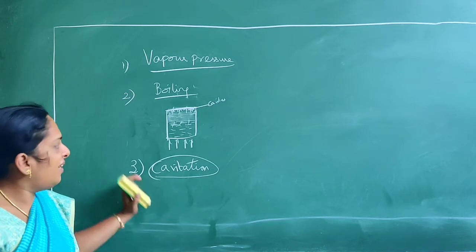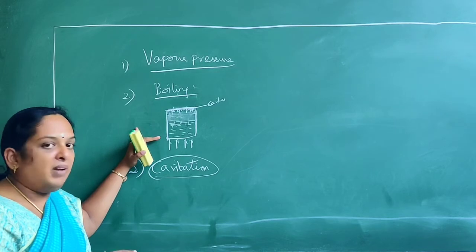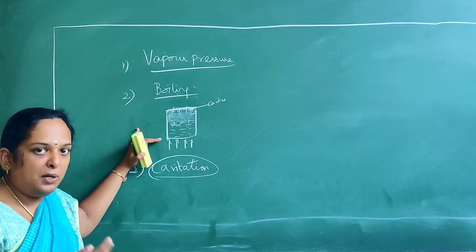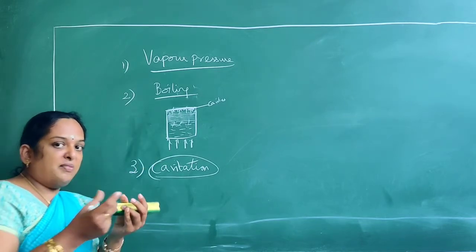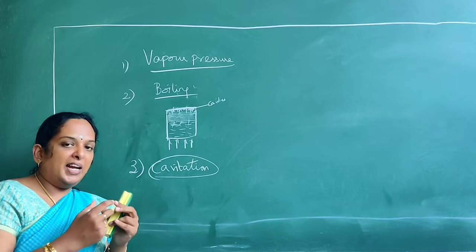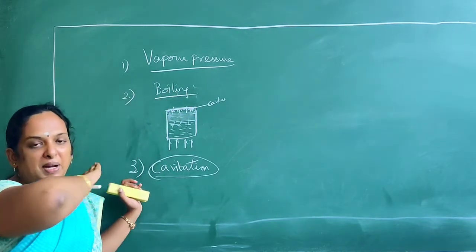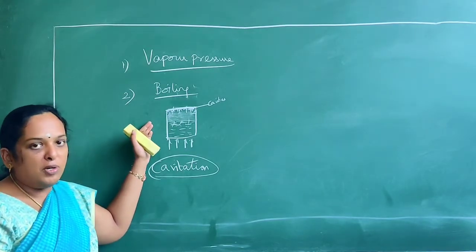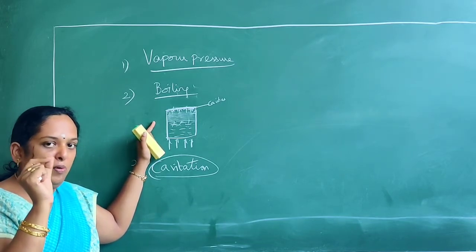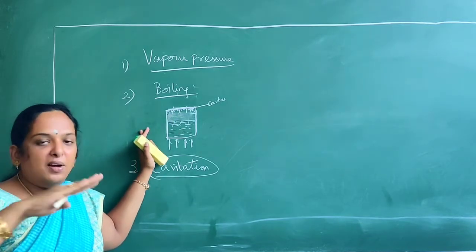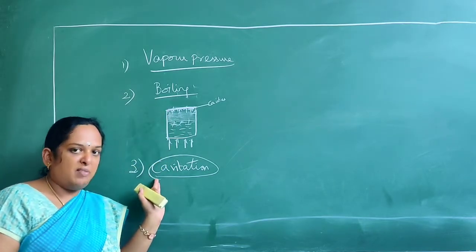I repeat, when the liquid is boiled inside a closed vessel, the liquid will evaporate and turn into vapor molecules, and under high pressure, the boiling bubbles of this liquid will break and collapse and hit the metallic surface on the top. This causes a hitting action, which creates a cavity or a hole on the surface of the lid or any other metal surface covered at the top. That phenomenon is called cavitation.